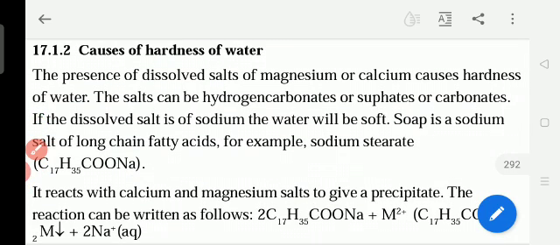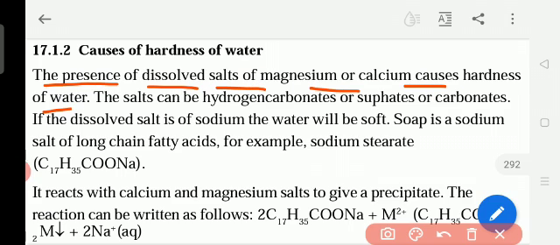And causes of hardness of water. Causes means reasons, because of which we get hard water. So the presence of dissolved salts of magnesium and calcium causes hardness of water. Hardness of water means some salts are present in the water. Even when we boil the water, those salts are not removed from the water. That water is called hard water.